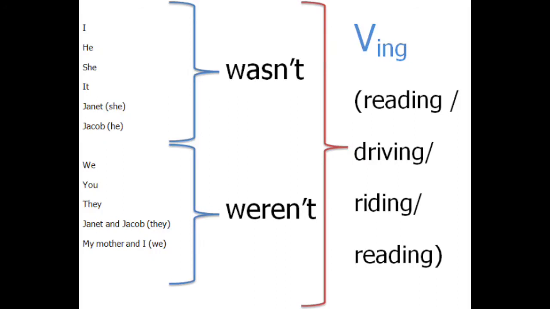Then next, for plural subjects like we: we were reading, we were riding, we were driving. So this is the way we need to write, children, for singular and plural subjects. When the subject is singular, we need to use the be form of verb was. When the subject is in the plural form, we need to use the be form of verb were.